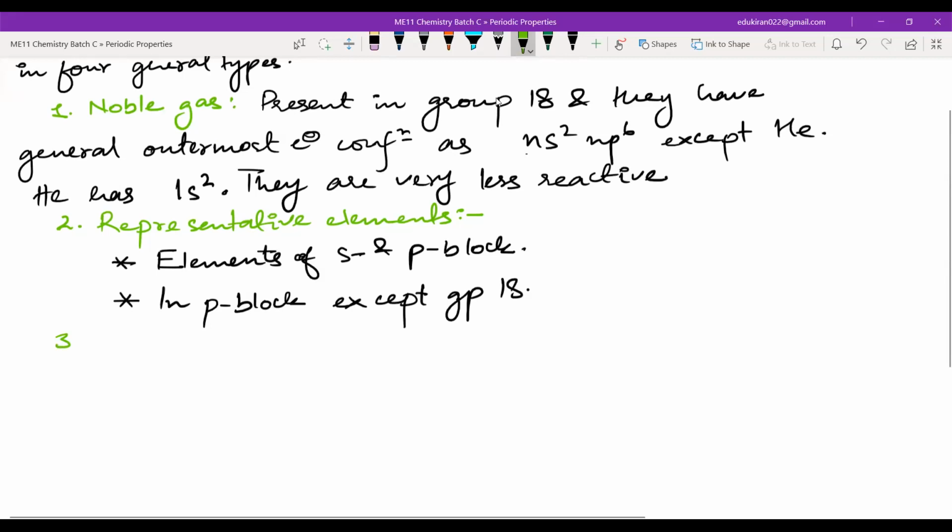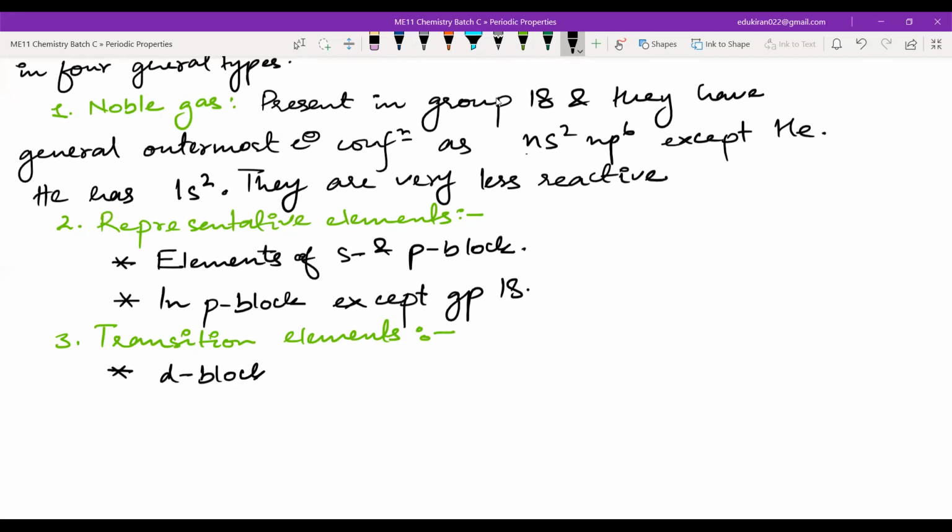The third is transition elements. These are located in the D block. The D block starts from group 3 to group 12.